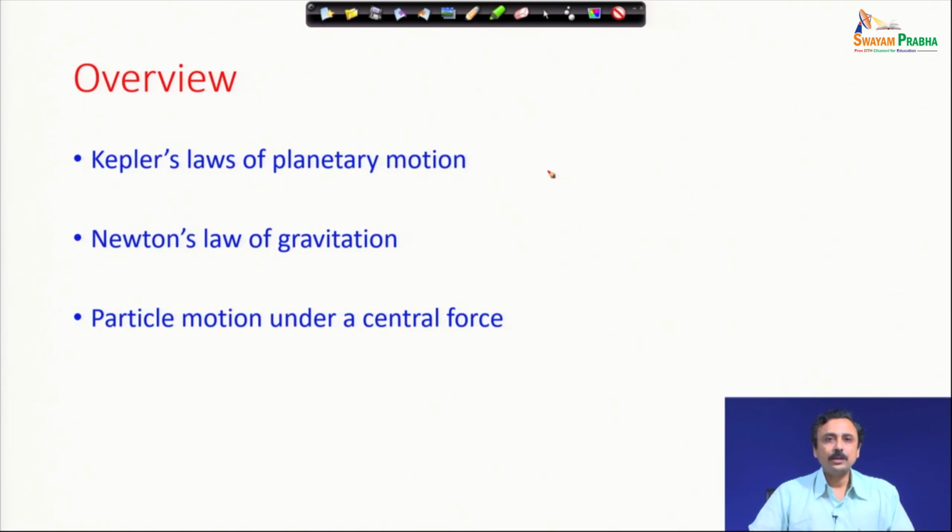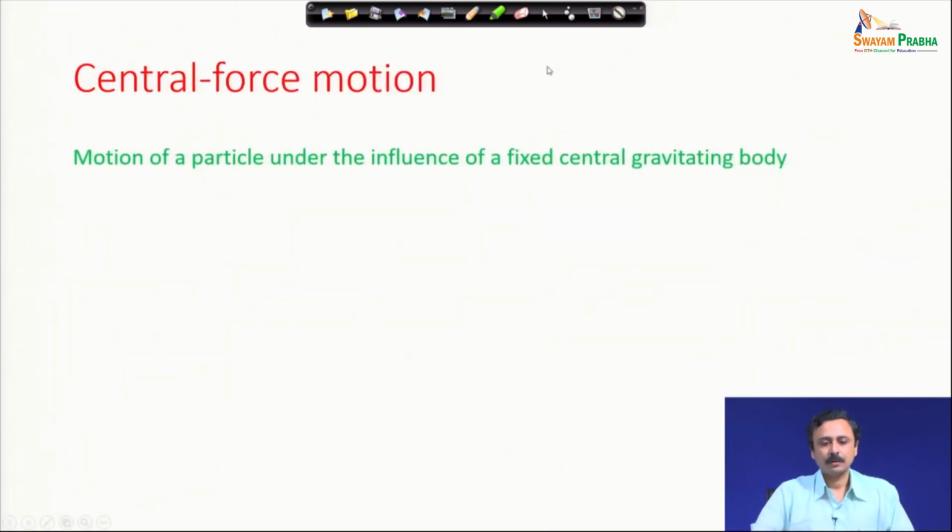Then we are going to look at Newton's law of gravitation, and then we are going to study the dynamics of a particle in a central gravitational force field. So, central force motion, as I mentioned, is the motion of a particle under the influence of a fixed central gravitating body.